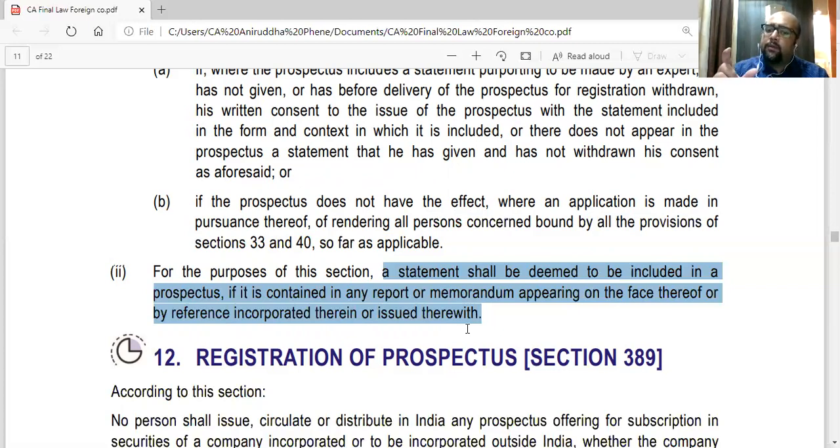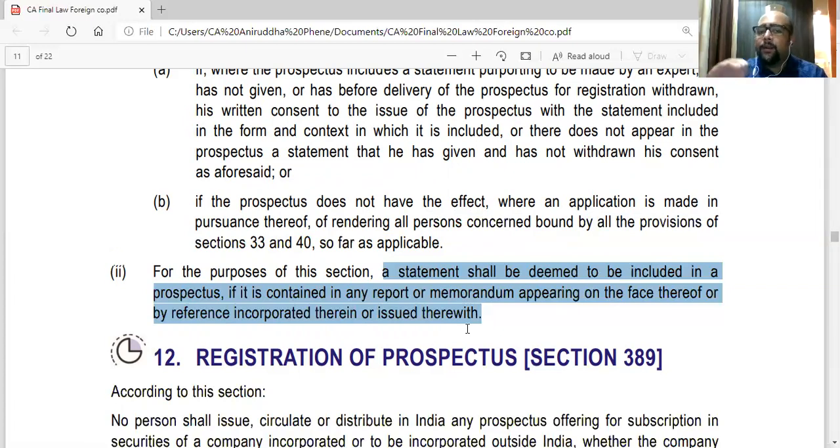Then the company will have to add that the expert statement has been taken and his consent has not been withdrawn till date, or they are giving a false statement that the expert has given a statement but actually he has not, or he had withdrawn, still you are keeping the statement as it is. So the statement can be anywhere in the prospectus. That is what this section is saying.